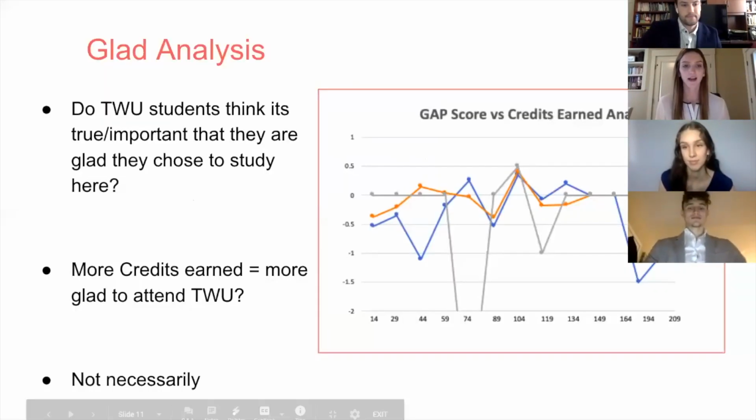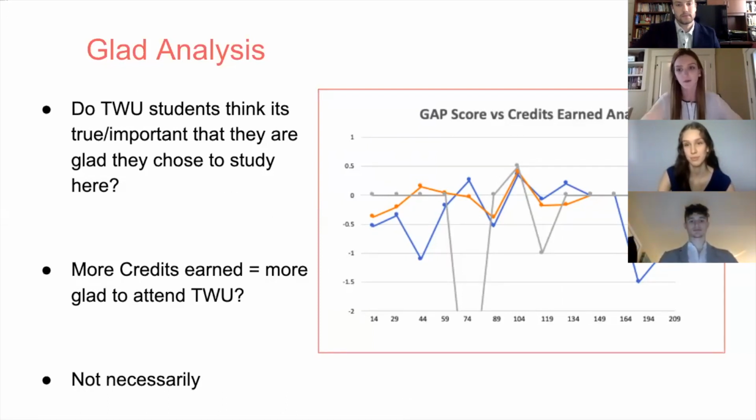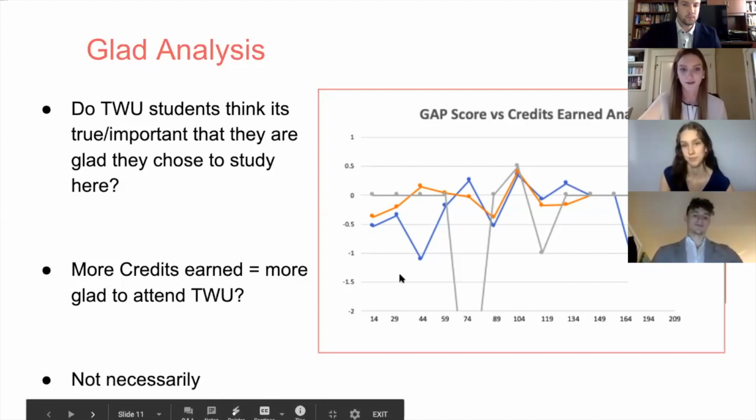For the GLAD analysis, we were trying to find data to support the question: do TW students think it's true and important that they are glad they chose to study here? I was curious to see if, as more credits were earned, students were more glad to attend TWU. As this graph shows, that wasn't necessarily the case, with a lot of differing statistics from male to female and other genders.